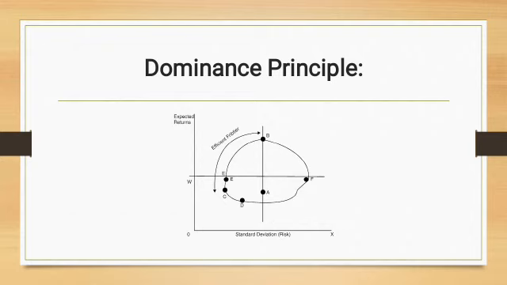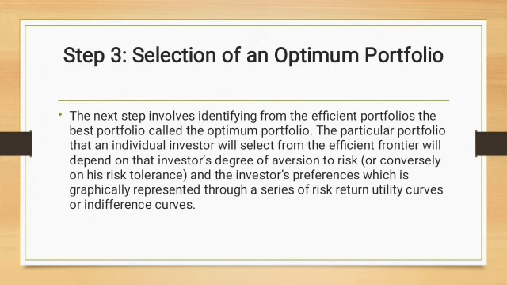Similarly, if we compare portfolio E and F, both are giving similar returns, but portfolio E has less risk as compared to portfolio F. Again, portfolio E lies on the efficient frontier. So if we create portfolios lying on the efficient frontier, we can reduce the risk at a given level of return, or we can get higher return at a given level of risk.